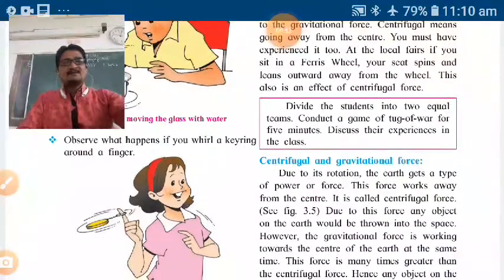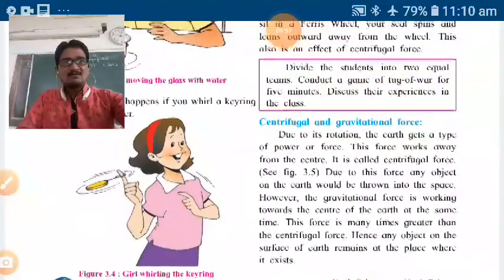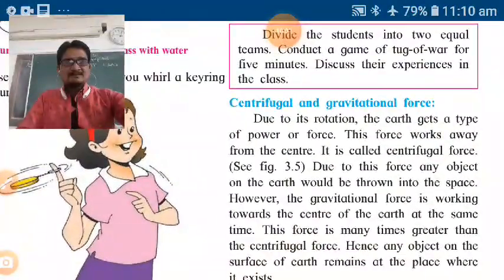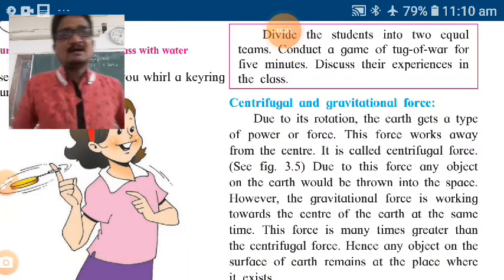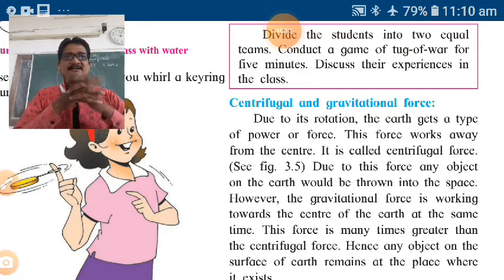See, centrifugal and gravitational force. Due to its rotation, the earth gets a type of power or force. So earth is rotating around itself, okay, around its axis, center axis, and it gets a type of power, energy or force. So this force works away from the center. Similarly, it is called centrifugal force.